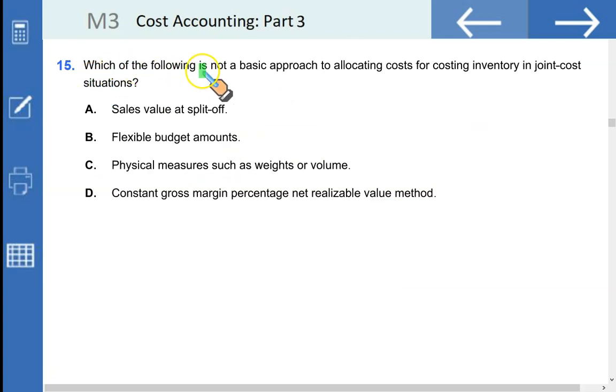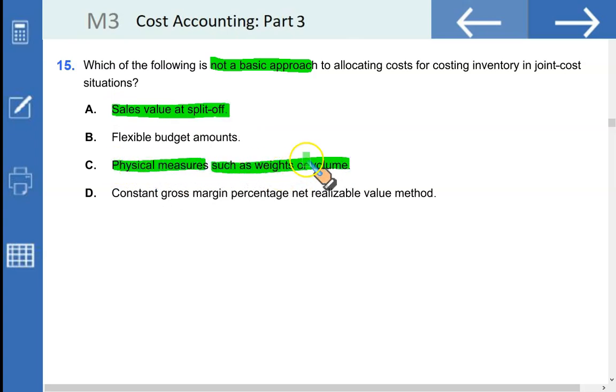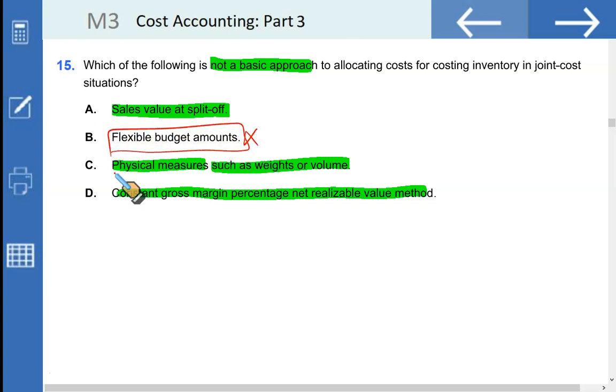Which of the following is not a basic approach to allocating cost for costing inventory in joint cost situations? Sales value at split off. This is one of the methods which we use to split our joint cost. Physical measures such as weights and volume. That is one of the methods we use to split our joint cost. Constant gross margin percentage, net realizable value. This is true as well. So A, B, C are the methods, but not D. Flexible budget is a totally different concept. So this is not the basis on which we allocate our joint costs.